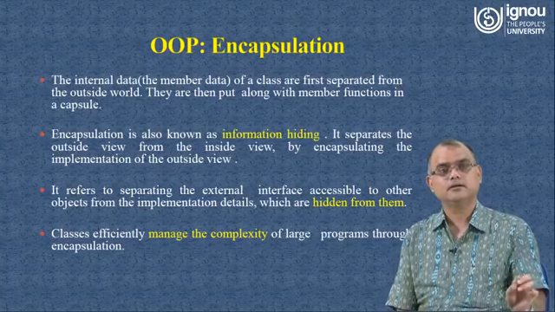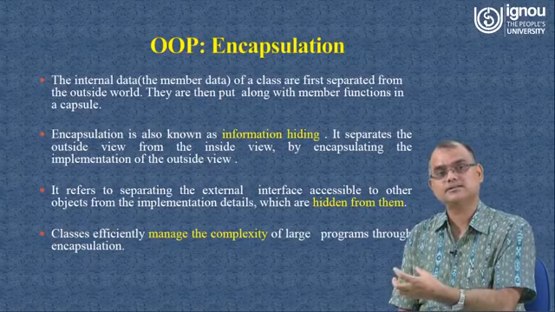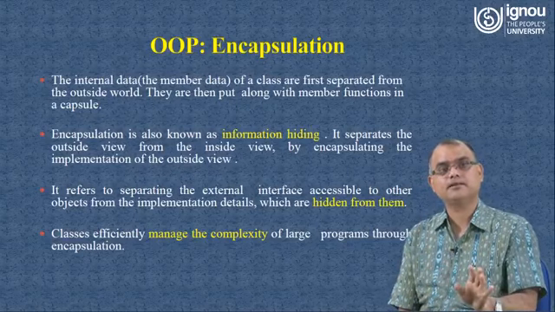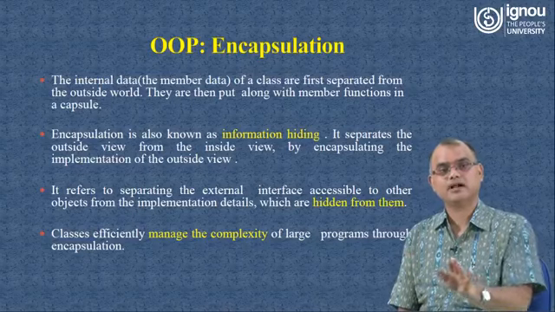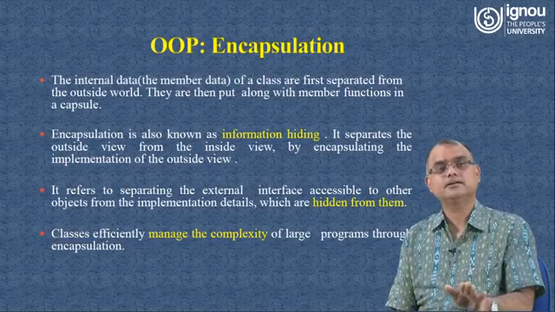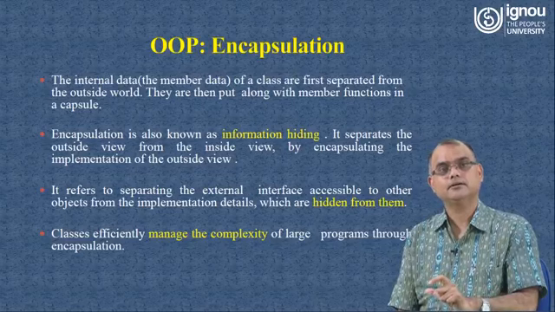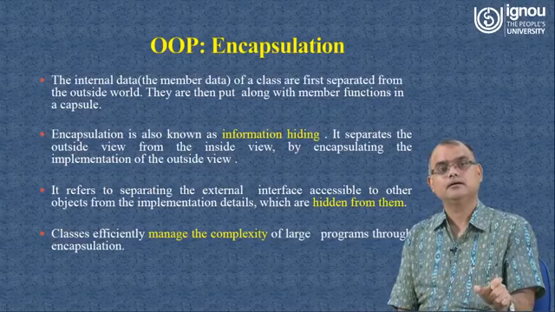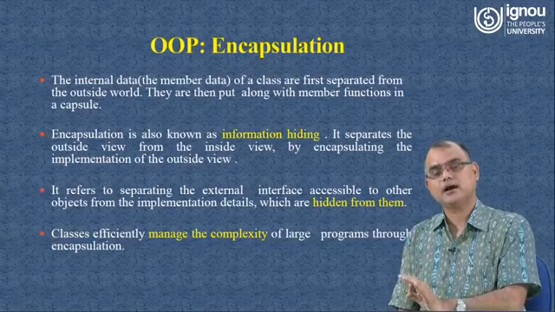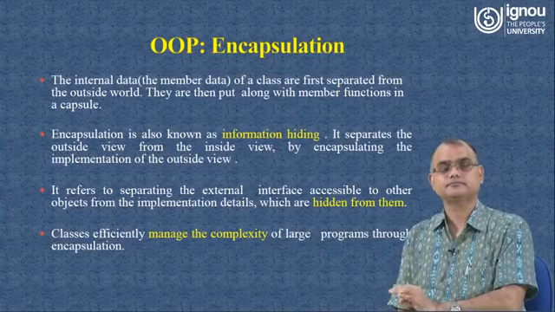Similarly, there will be several accounts, but all those account objects will have their own separate data values, but one thing they will have in common: the method, the characteristics. All objects of a specific class will have the common characteristic or common method provided by the class, but different objects will have their own data members or attributes.